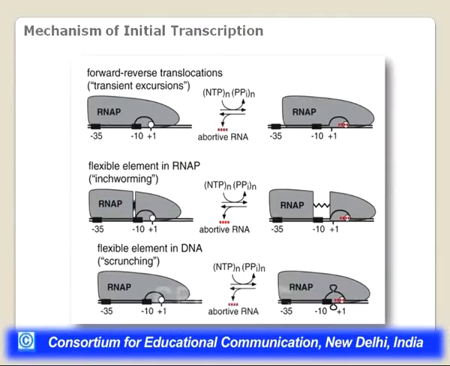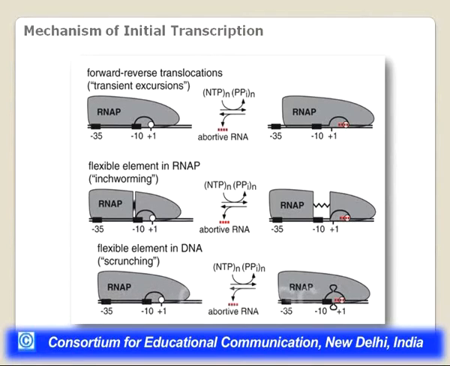Now, how does this initial transcription occur? The mechanism, basically there are three models which they talk about. One is about the transient excursions, because when we are talking about abortive initiation, the enzyme keeps on producing the RNA transcript and then again goes back to the promoter and again produces. So how does this occur? There are three models which are given.